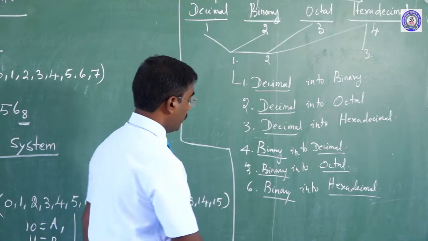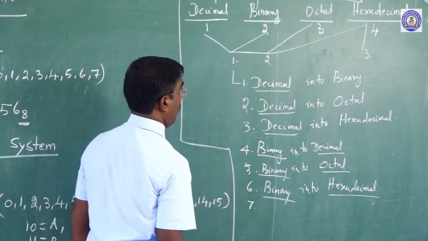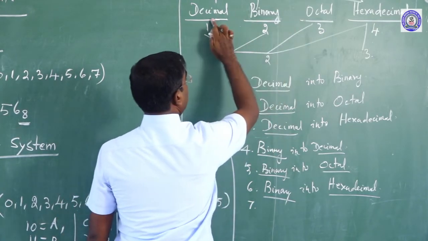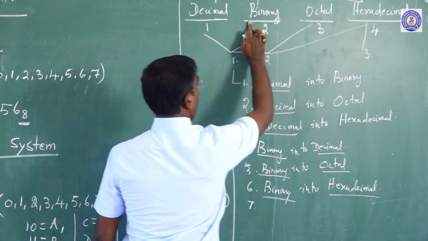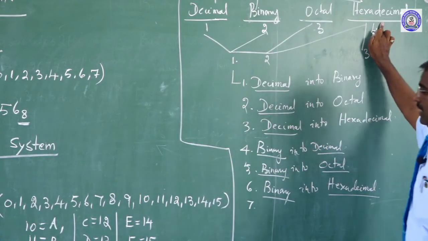The seventh is octal into decimal, then octal into binary, and the ninth is octal into hexadecimal. So octal into decimal, octal into binary, octal into hexadecimal.